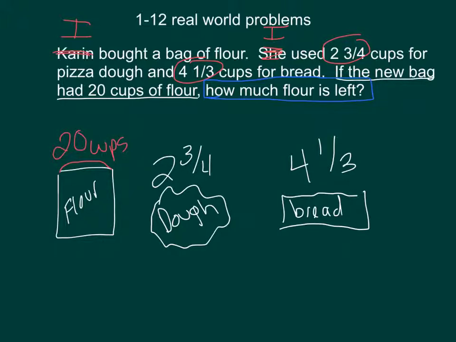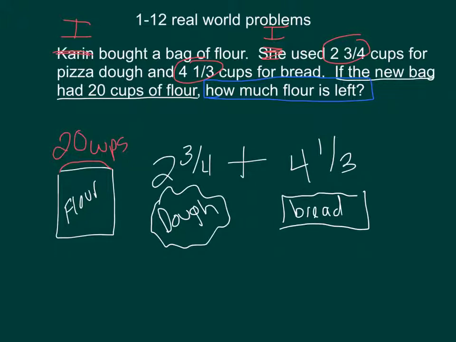But there are other ways to attack this problem. Rather than subtract twice, I might also look at it as trying to find the total amount of flour I took out of this bag. If I wanted to find the total amount, I would then have to add my two fractions here. This would tell me the total amount I took out of the bag, and then I could subtract that amount from the total amount that is in the bag, the 20 cups.